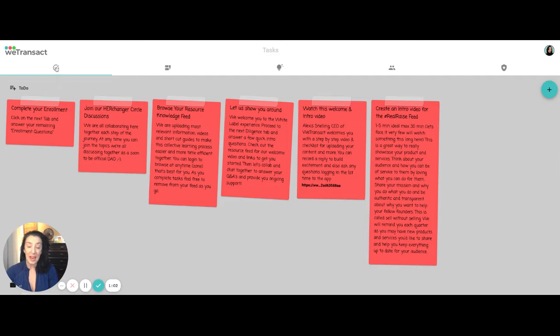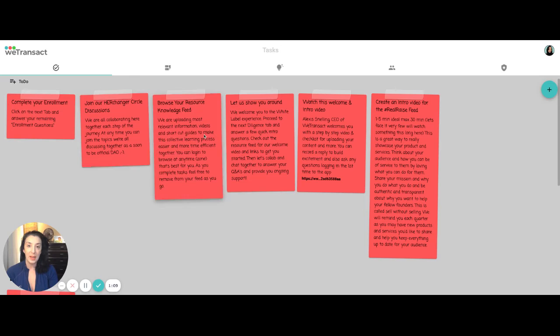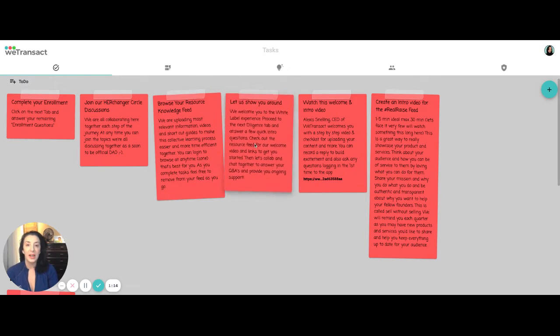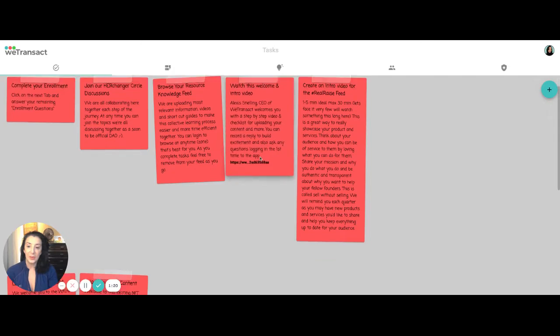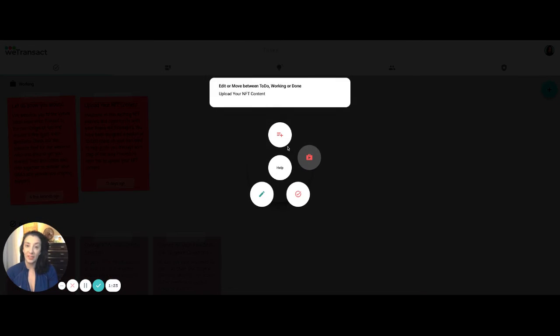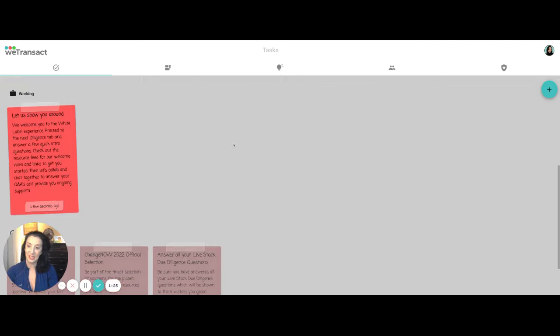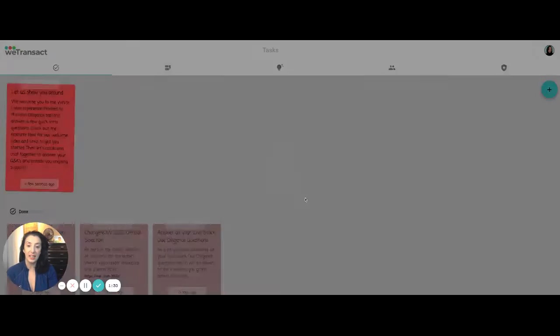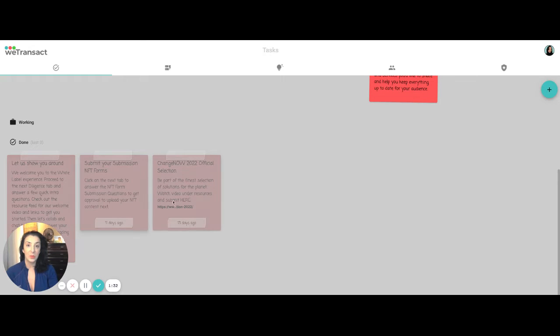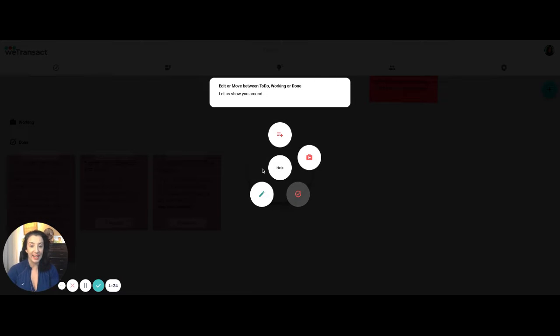So first tab, to give you a quick tour, is the Kanban board. This will automatically have some early tabs since this is the first time you're logging in, to help give you things to do and learn how to use the app. You can click on any of these to-dos and move them to working. You can also take anything in working, if you clicked on it by accident, and put it back to to-do. Anytime that you move an item to your done, it will be visible as long as it's one of the last 3 items. If you did that by accident, no problem.